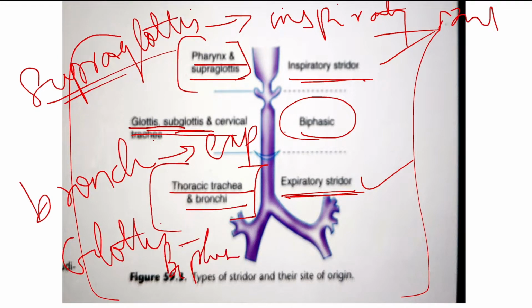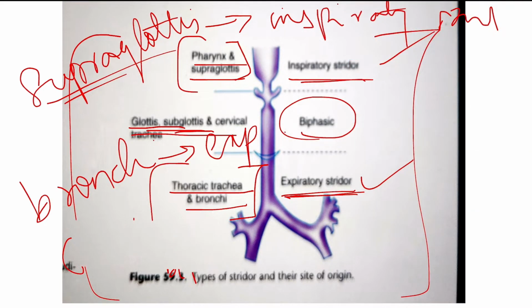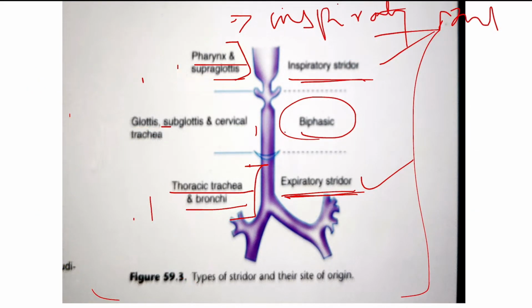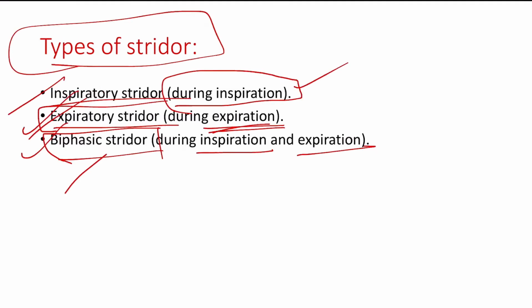This much is more than sufficient. But if you want to know deeper things, you can remember about the cervical trachea and thoracic trachea also. So at glottis, subglottis and cervical trachea, if any obstruction occurs, then you will have biphasic stridor, whereas in the thoracic trachea and the bronchi, you will have expiratory stridor. So this is about the types of stridor.